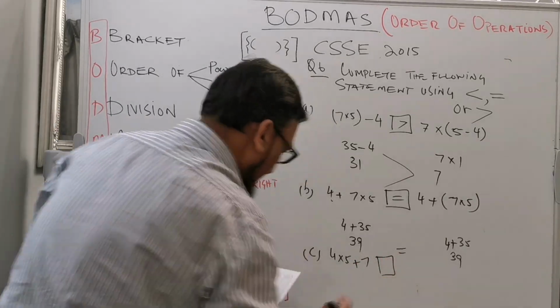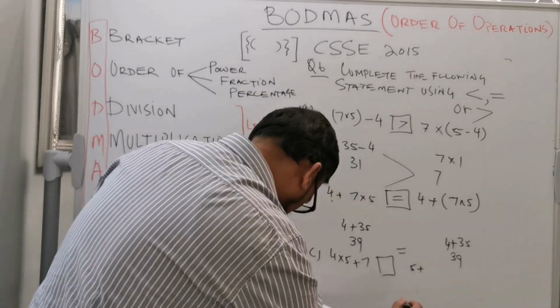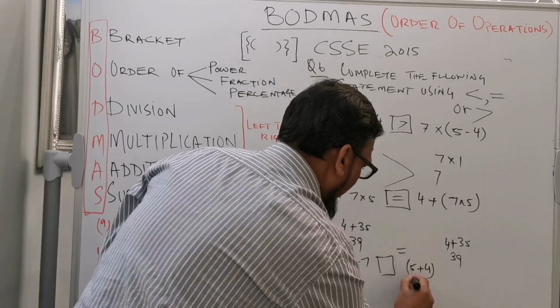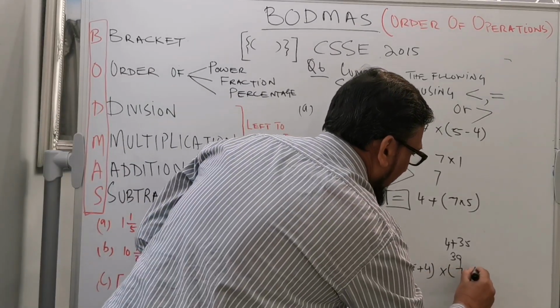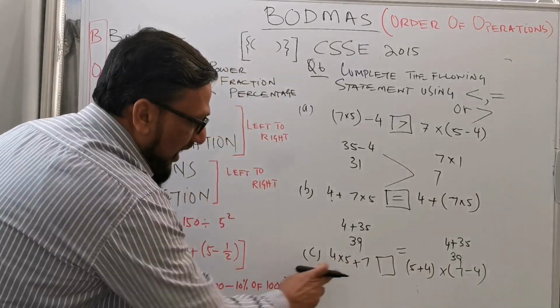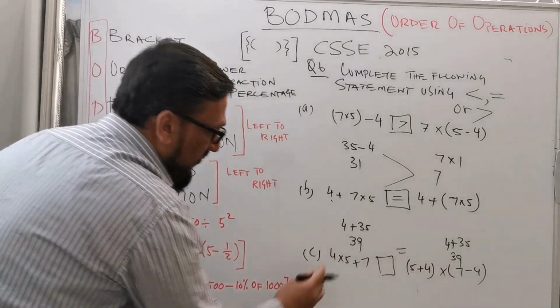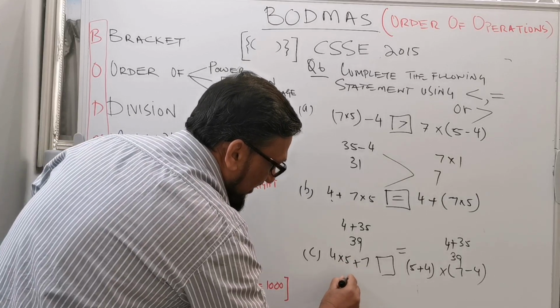And part C says 4 times 5 plus 7, and then a box, and 5 plus 4 times 7 minus 4. So first I need to solve times and then addition. 4 times 5 is 20, 20 plus 7 is 27.